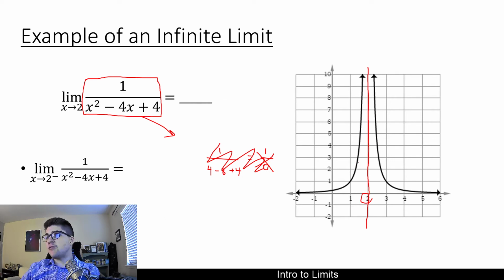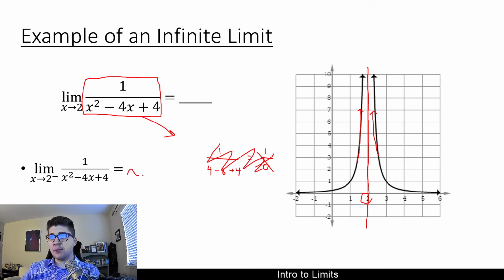Now, looking at the graph, it's quite clear that on the left-hand side, it's going up to infinity, and on the right-hand side, it's also going up to infinity. And that's a very common behavior when you have undefined values, such as dividing by 0. And it's not uncommon to get an infinite limit.